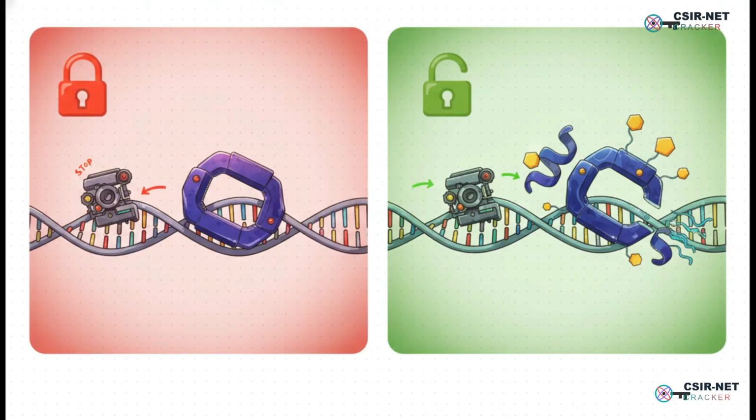So let's look at a classic example of how this control works. In bacteria, there's a simple little genetic switch called the lac operon. It's super elegant. See, bacteria only want to make the stuff to digest milk sugar, lactose, if there's actually lactose around. It just makes sense. So when there's no lactose, a protein literally sits on the DNA and blocks the gene. Gene is off. But the moment lactose shows up, it grabs onto that blocker, pulls it off, and boom, the gene is switched on. It's just a really smart, efficient way for cells to decide which instructions to use and when, so they don't waste energy.